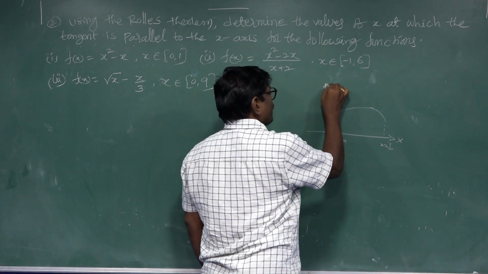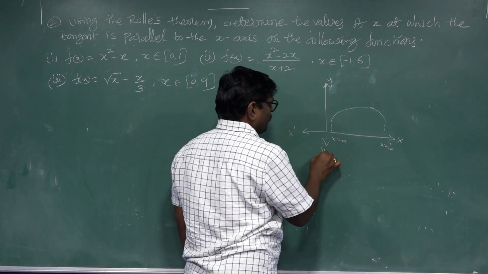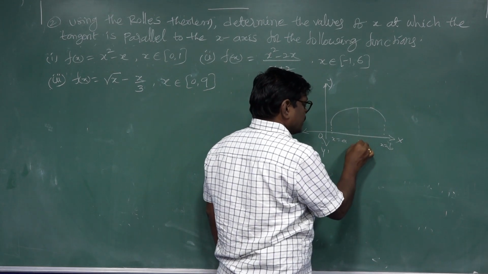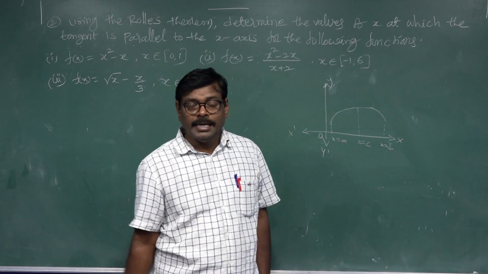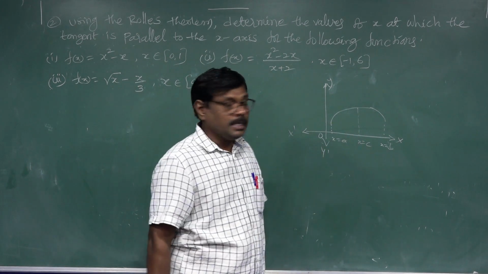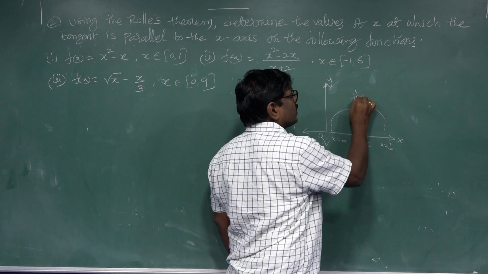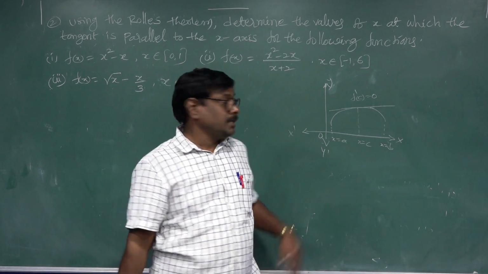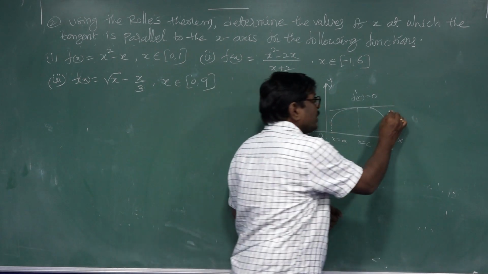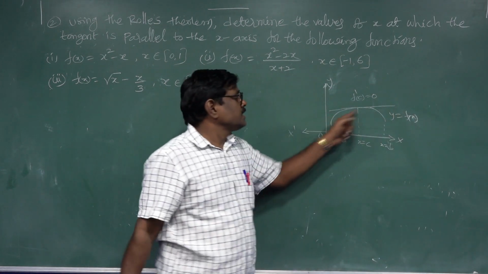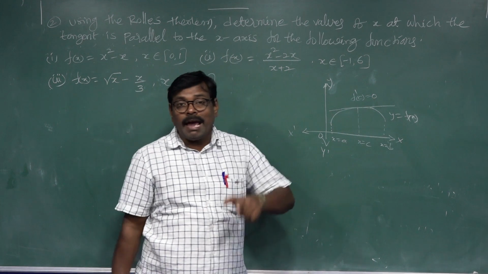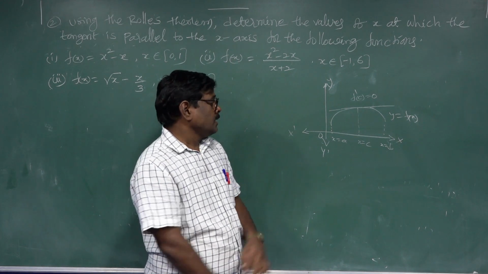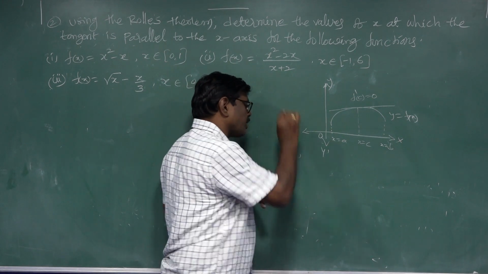In the interval (a, b), at any point x equal to c, f dash c is equal to 0. This tangent line is parallel to the x-axis. This is Rolle's theorem.